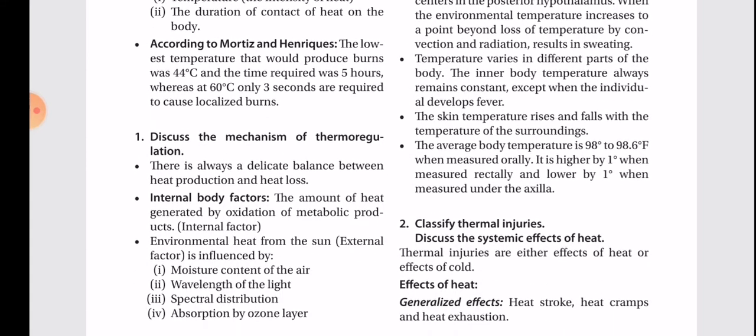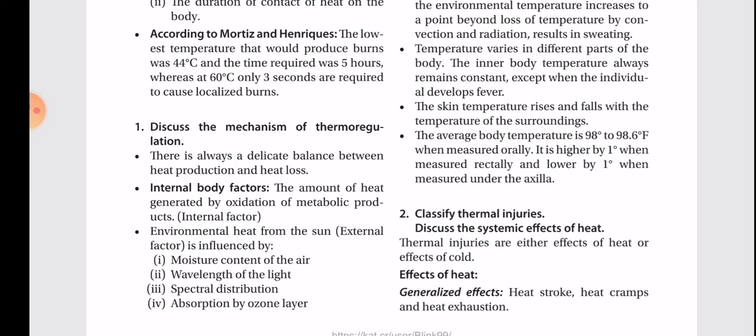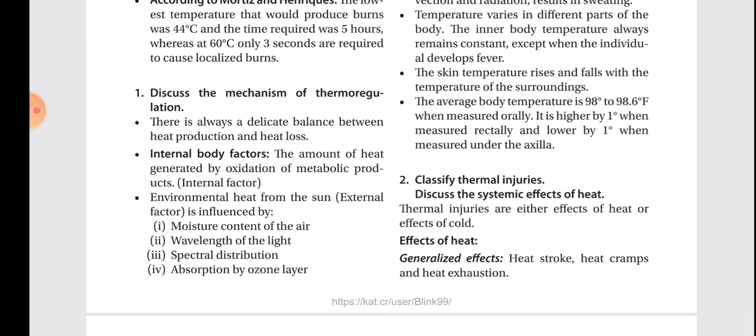Temperature varies in different parts of the body. The inner body temperature always remains constant, except for individuals who develop fever. The skin temperature rises and falls with the temperature of the surroundings. The average body temperature is 98 to 98.6 degrees Fahrenheit. When measured orally, it is higher by 1 degree when measured rectally and lower by 1 degree when measured under the axilla. Classify the thermal injuries.